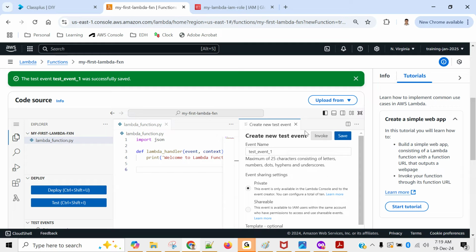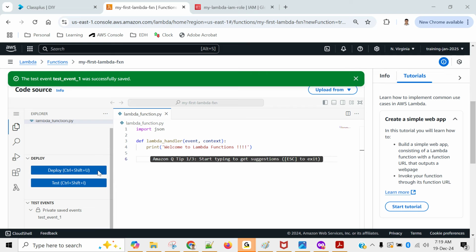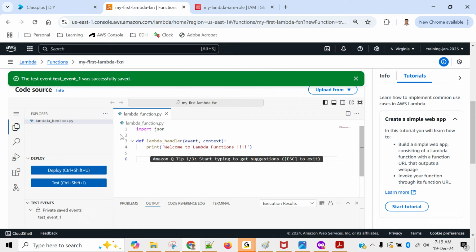Okay, good. We can close this. And now I will test. Click on test, and here you have to select your test event. So we have this test event created. Select this, and it will be running, and you can see down.